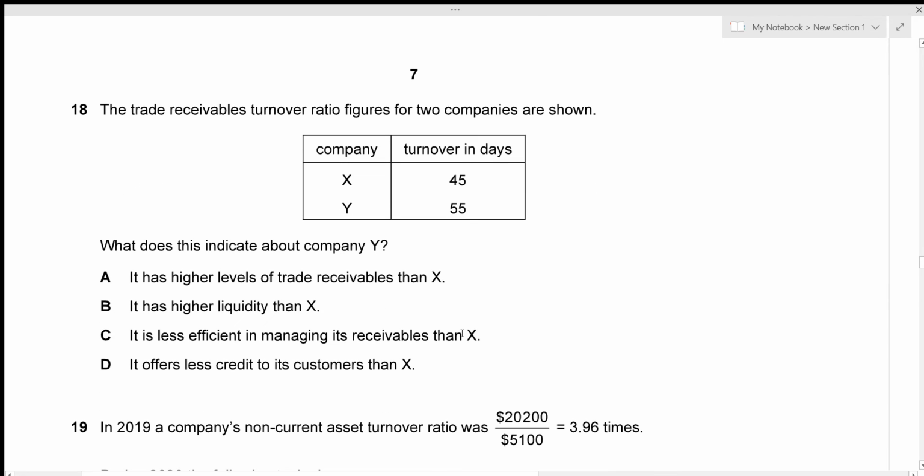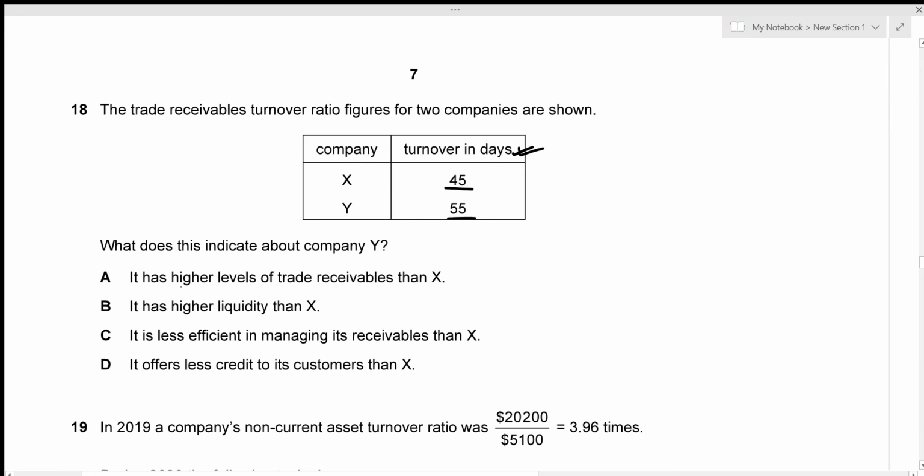Okay, question number 18, we're given trade receivables turnover ratio figures in days. So company X has 45 days, company Y has 55 days. So what does trade receivables turnover actually mean? We're given it in days, right? So this just means that whatever trade receivables amount is owed to company X, it's going to come to them within 45 days. But for company Y, it's going to take 55 days for this amount to be received.